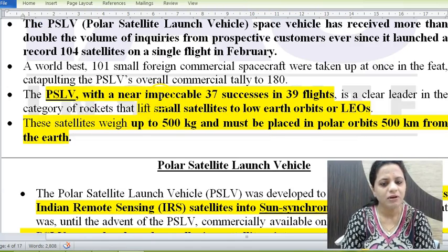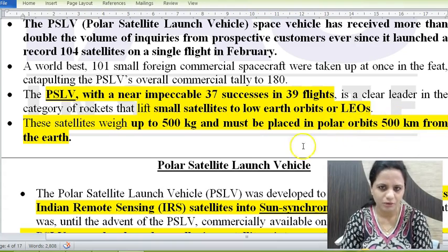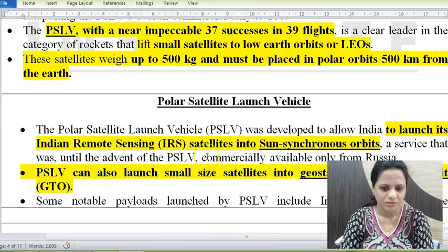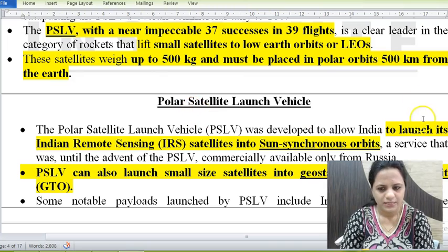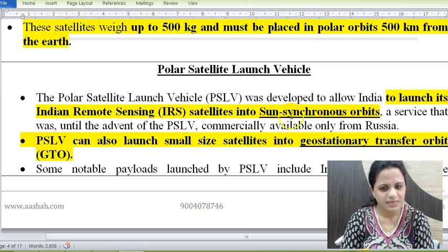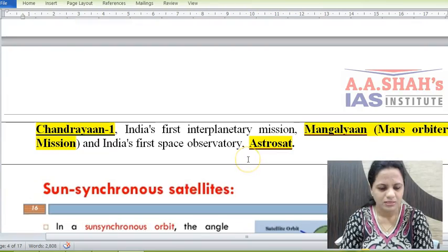So PSLV can lift small satellites to low Earth orbits, and the weight of the satellites is up to 500 kgs, and it can place them in polar orbits, 500 kilometers above the Earth. So this is regarding the PSLV. You can see it can launch Indian remote sensing satellites into sun synchronous orbit. So what is sun synchronous orbit? We'll see. It can also launch small satellites into geostationary transfer orbit. So small satellites can be launched here also.